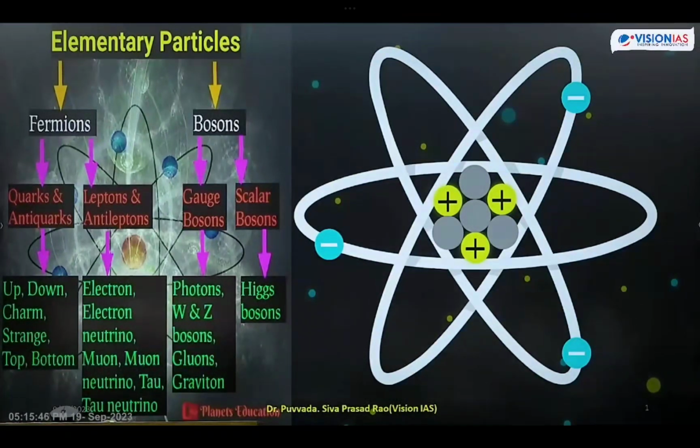So what is the example of these scalar bosons? Higgs bosons. Scalar bosons is the Higgs boson particle. And gauge bosons include photons, W and Z bosons, gluons, and next one is gravitons.